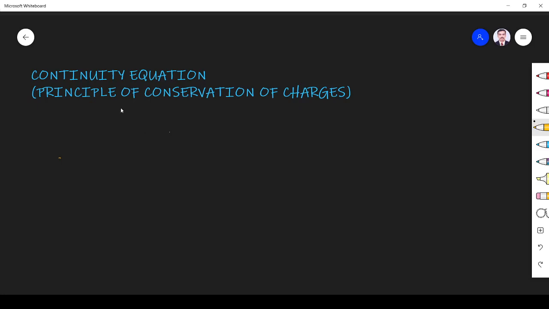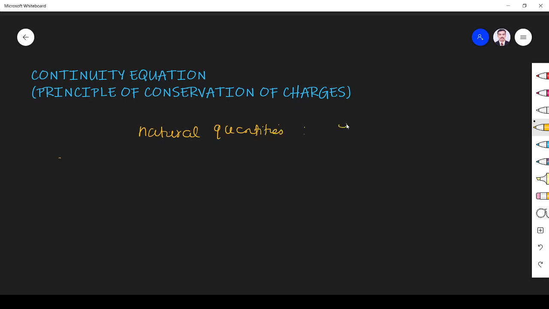In this class we see the continuity equation: its meaning, its derivation and its significance. It talks about conservation of charges. The continuity equation mainly deals with the conservation of natural quantities. What are the natural quantities? We can give examples which are dealt with by the continuity equation.